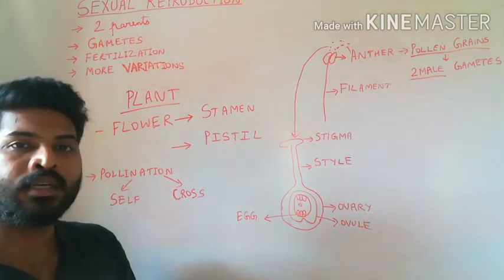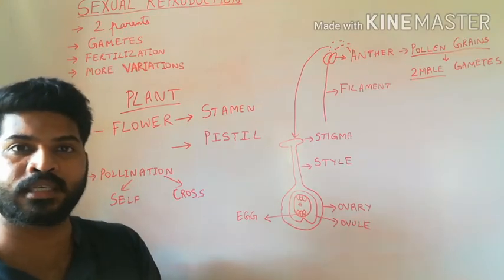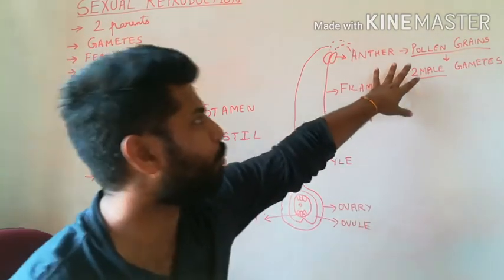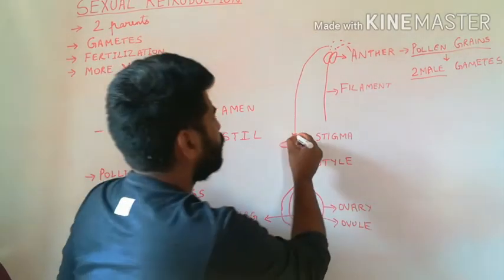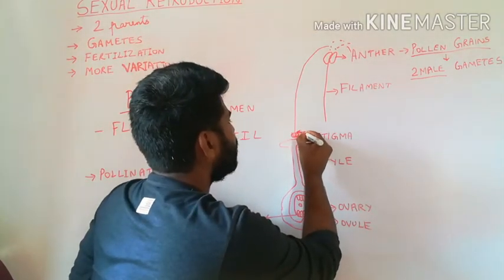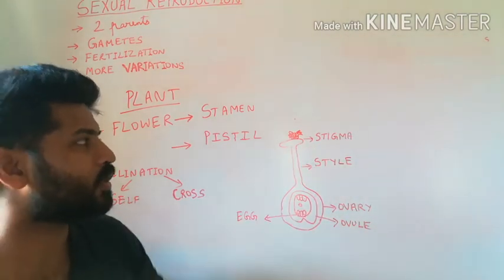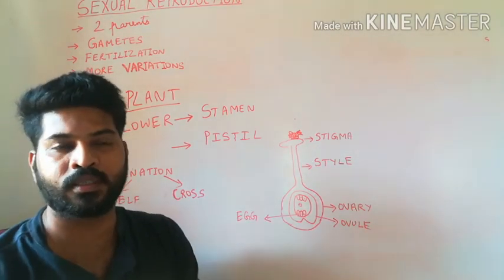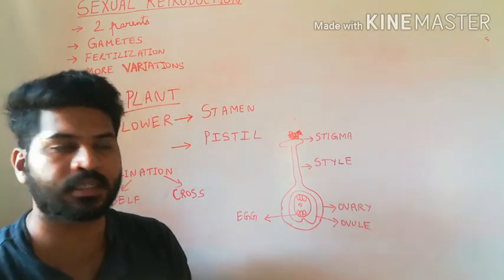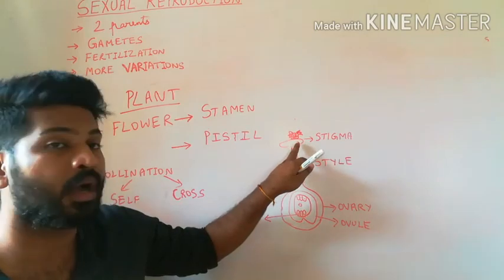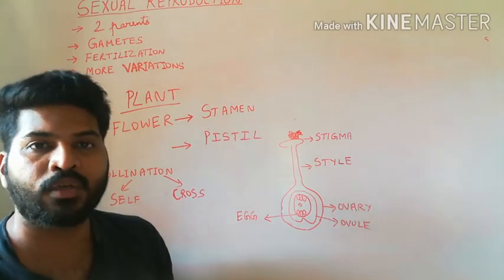So once the pollinators like bees or birds have carried the pollen grain to the stigma of the flower, what happens when the pollen grain lands on the stigma? Of course, if the pollen grain is of the same species, then the pistil, the stigma, will recognize it and accept the pollen grain.